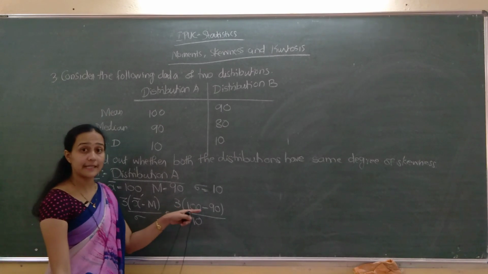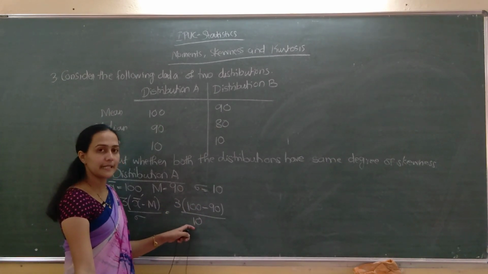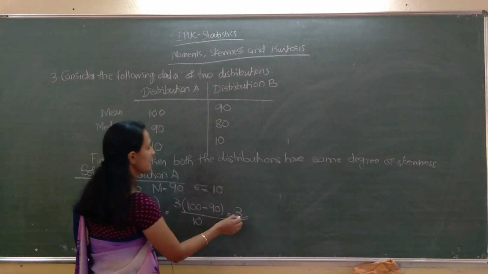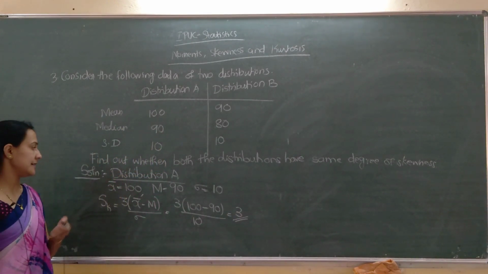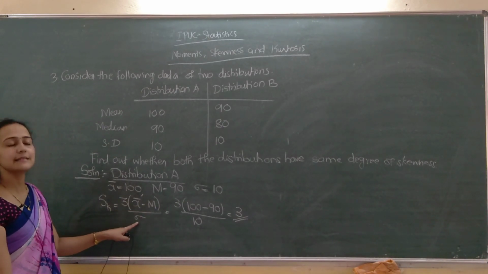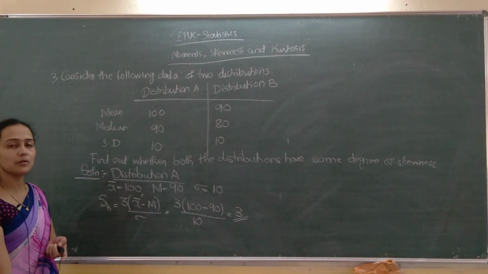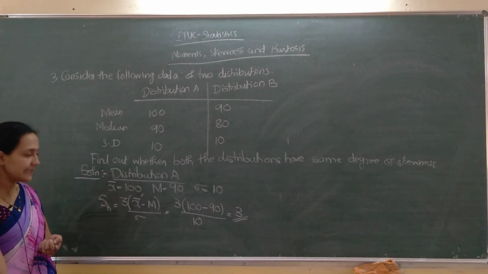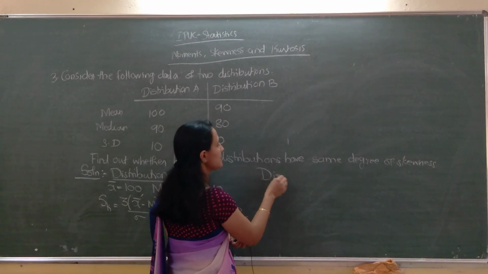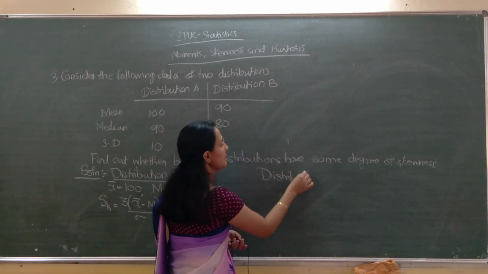So 100 minus 90 is 10, 10 divided by 10 is 1, and 1 into 3 is 3 itself. That is 3. We have to do the same for distribution B.